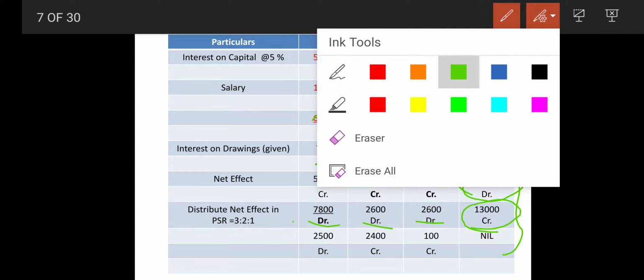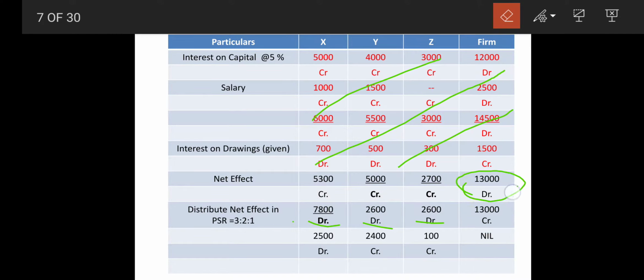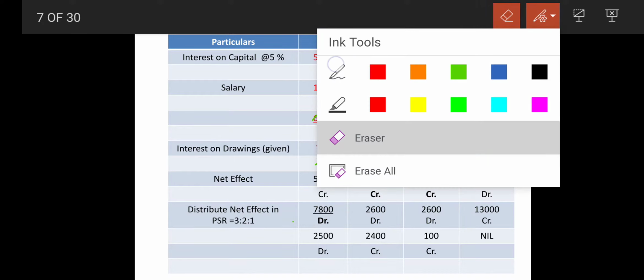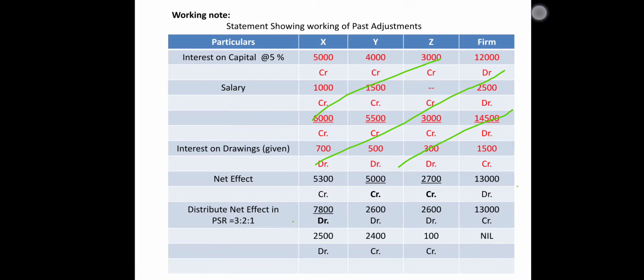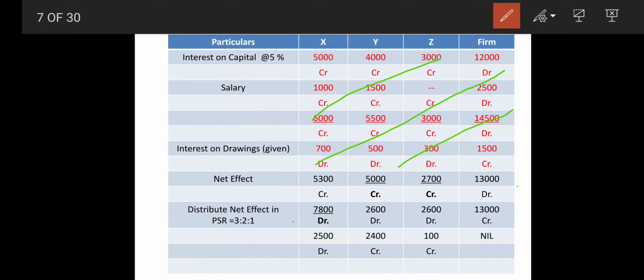So now we are going to understand about putting the sign, meaning what will be the final effects. The final effects will be calculated this way. So net effect, X was liable for 5,300 rupees, while he has incurred a loss of how much? 7,800.